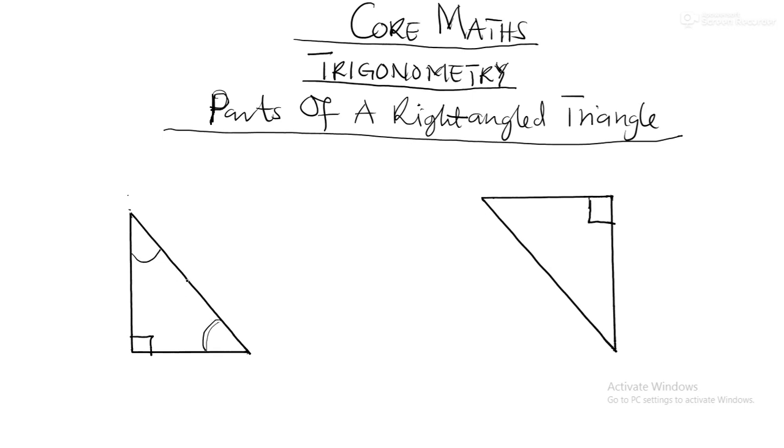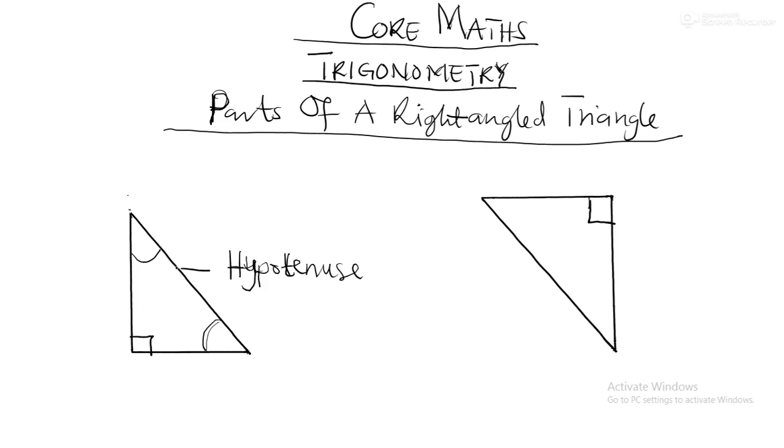So the biggest angle is what? 90 degrees. So the side of the triangle facing the 90 degrees is called hypotenuse. Okay, hypotenuse.